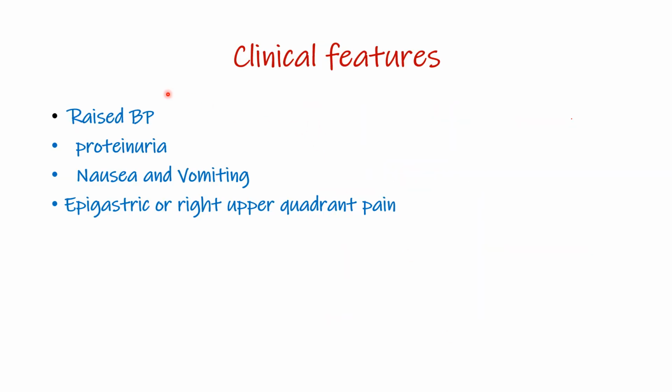So clinical features will have raised BP, this is a repetition, proteinuria, nausea and vomiting, epigastric and right upper quadrant pain. Because, as we have said, we are going to have systemic hypertension, which will include liver impairment and ischemia in vascular beds, which also include liver cells. So we are going to have epigastric and right upper quadrant pain because of the liver manifestations.